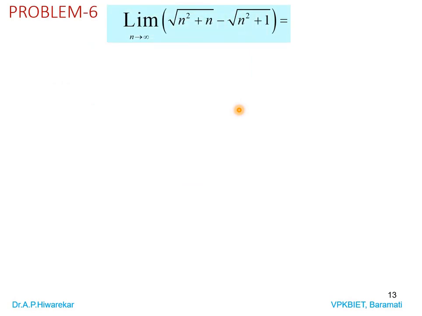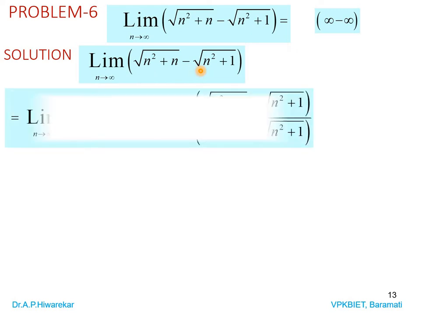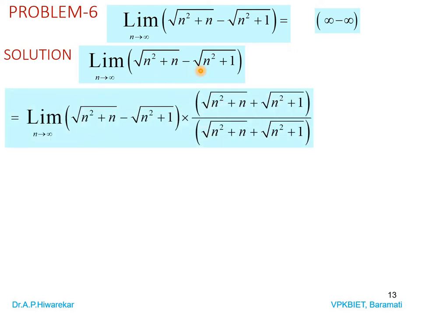Limit as n tends to infinity of square root of n square plus n minus square root of n square plus 1 is. The answer is not given. We have to solve this and put the proper answer. If you look at it, it is infinity minus infinity form. It is very obvious. So we can write the given limit as it is and try to put it in the 0 by 0 or infinity by infinity form.